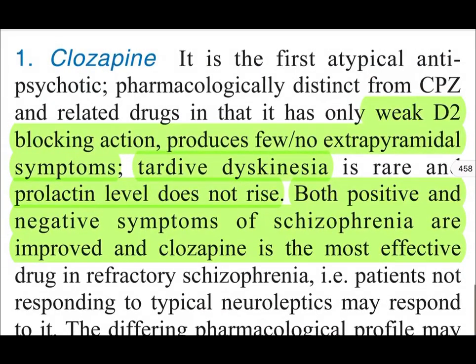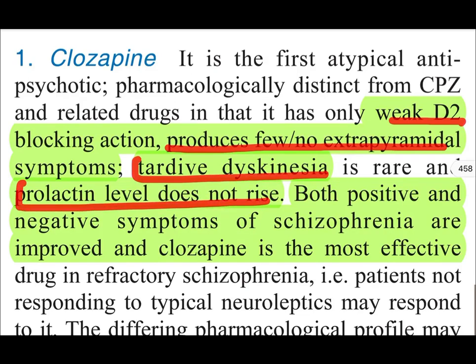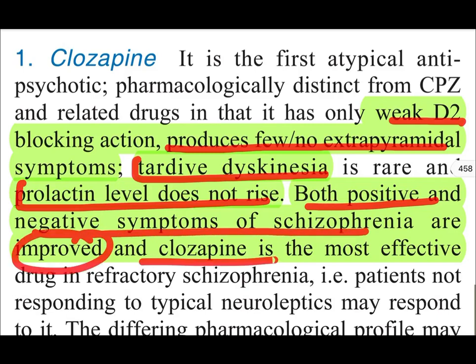Now we will see clozapine. It is the most efficacious drug, but the issue is it is also associated with many side effects. The main or the good things are weak D2, so produces very few or no EPS. Tardive dyskinesia is rare. Prolactin level does not raise. Both positive and negative symptoms of the schizophrenia are improved with clozapine. Most of the drugs are improving only the positive symptoms. So there are the evidences that the clozapine also improves negative symptoms of schizophrenia.